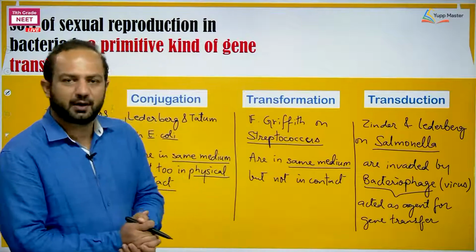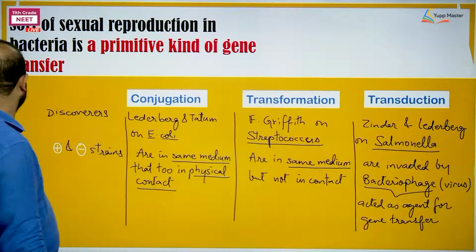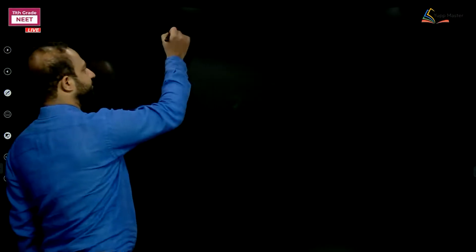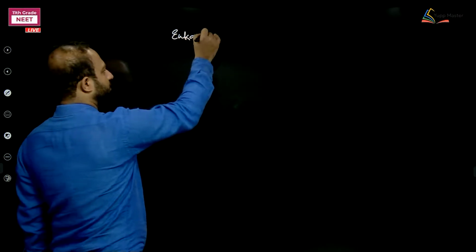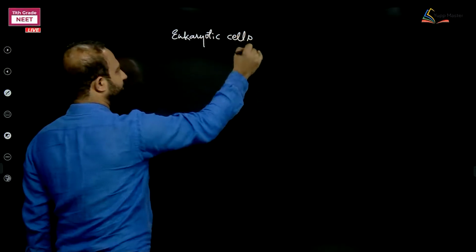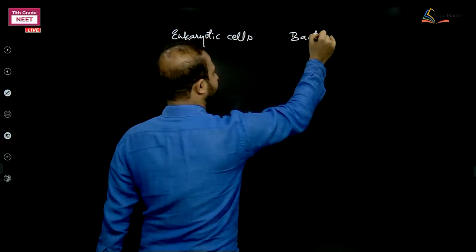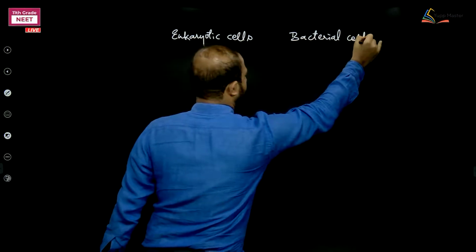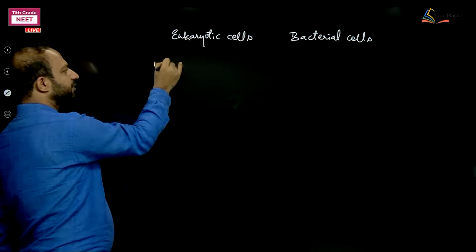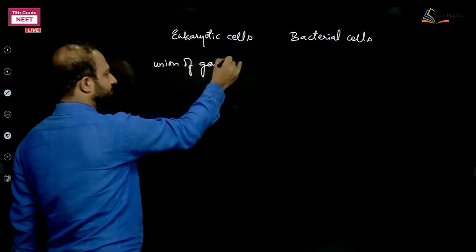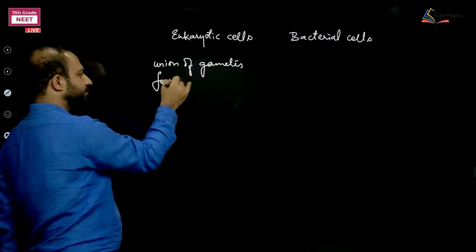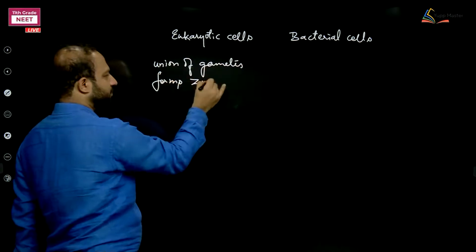Let's compare, in brief, how the sort of sexual reproduction in bacteria and the true sexual reproduction in eukaryotic cells are different. In eukaryotic cells, there is union of gametes to form a zygote.